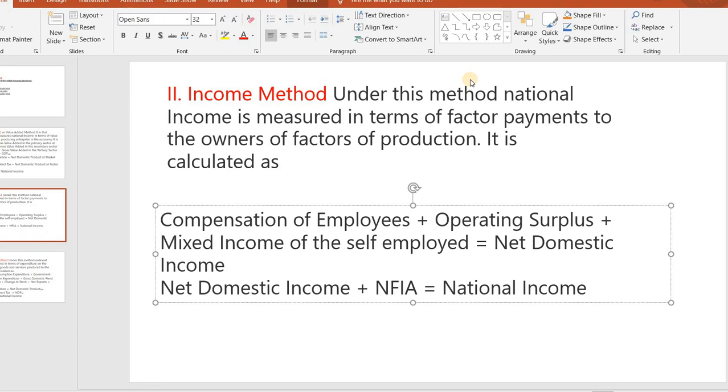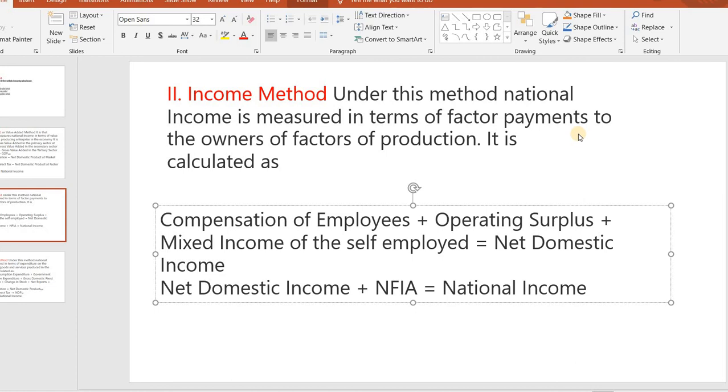Factor payments, who will give them? Firms will give the factor payments. Then we will calculate factor payments to the owners also, means how much profit firms are getting. All these things we will calculate in the income method.